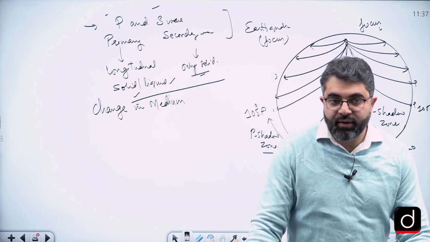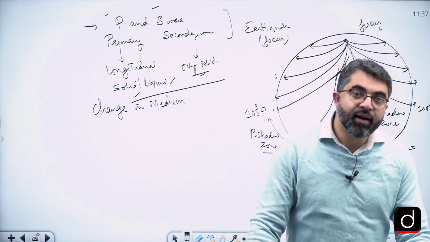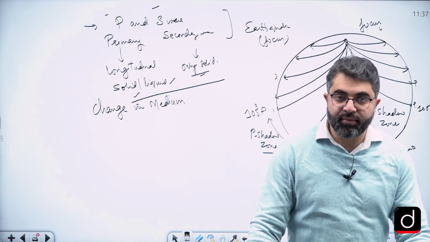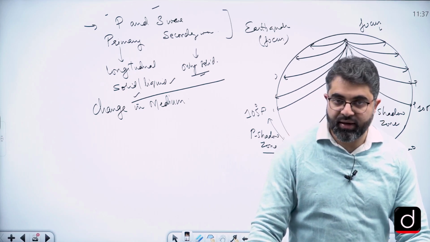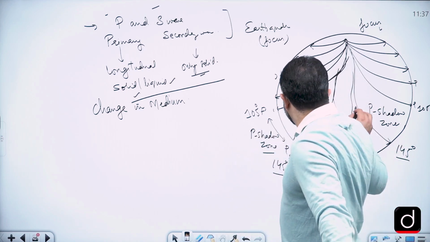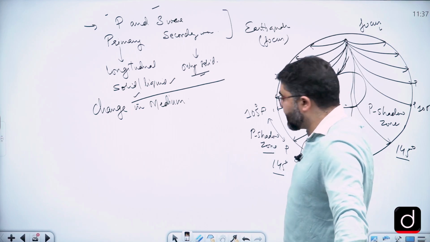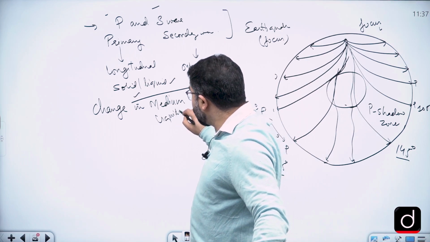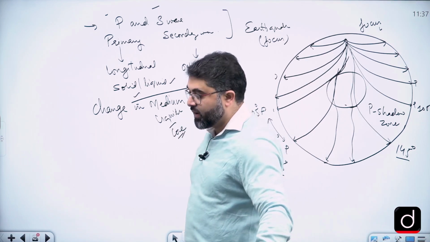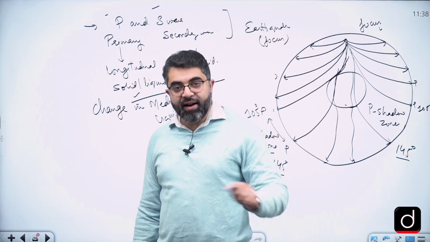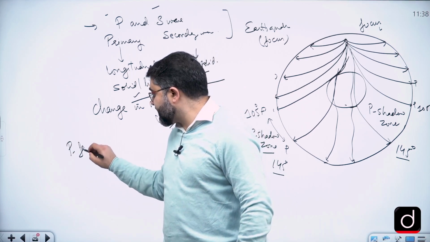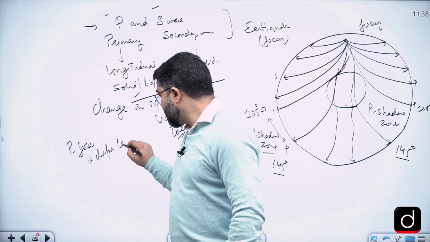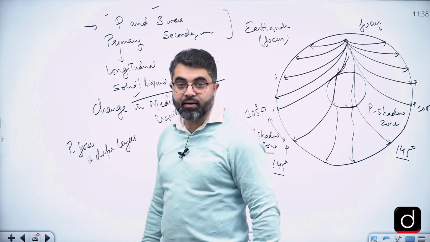We can't have gases there, but we can have, due to high pressure, liquid and solid. So based on the deviation of P waves, we conclude that there is a liquid layer inside the Earth, and that layer was called the core. Later it was found that P waves get faster in deeper layers of Earth.